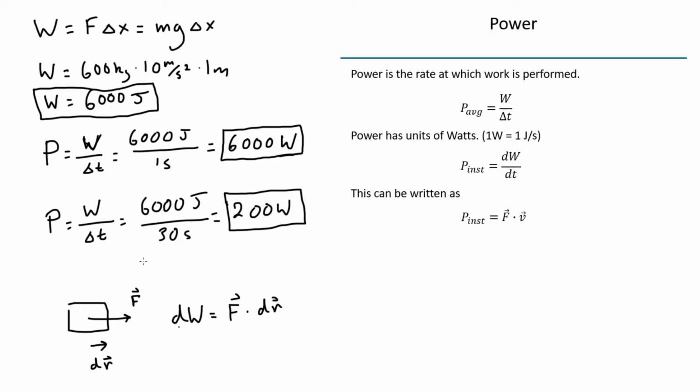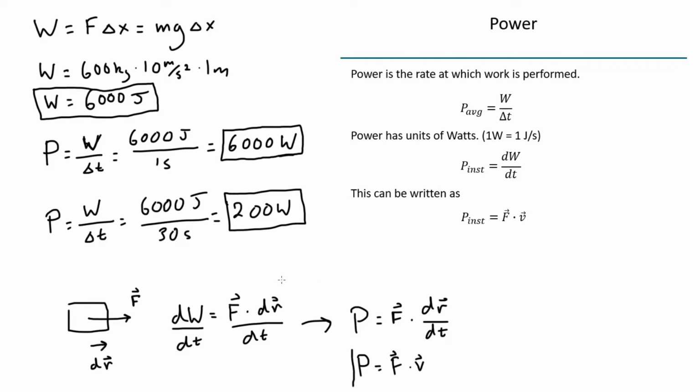Well, to go from this work to power, we just have to divide both sides by dt, the amount of time it takes to do this work. So dW/dt is just the power, P, equals F dotted with dr/dt. Well, dr/dt, that's the change in the position of this object with respect to time, which is just the velocity. So we see right here that this power just equals the force dotted with the velocity.